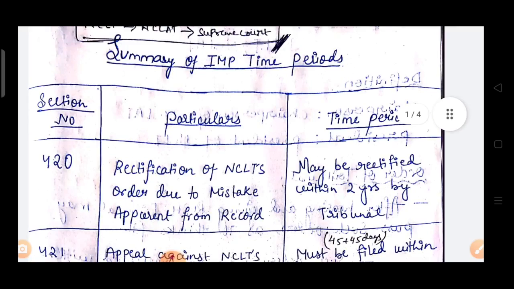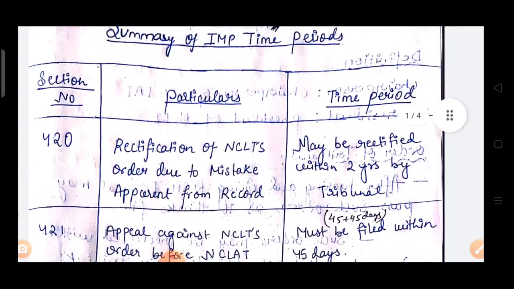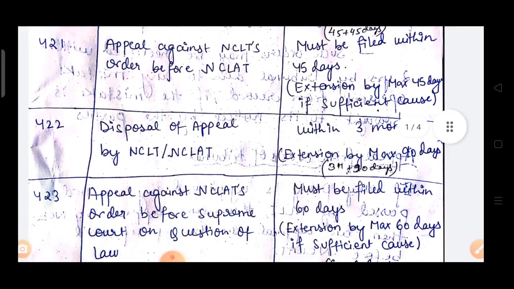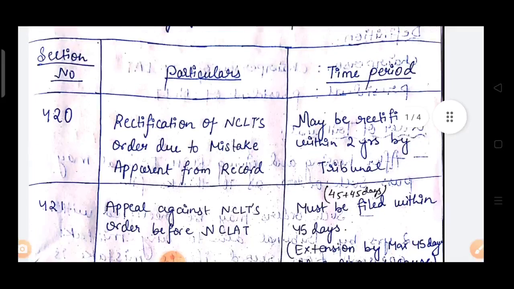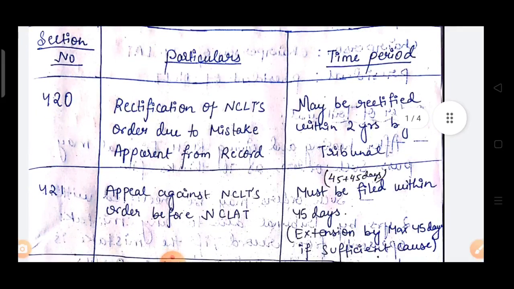Now this is the summary of important time periods. Four sections are there: section 420, 421, 422 and 423. Section 420 is about rectification of NCLT's order due to mistake apparent from record.